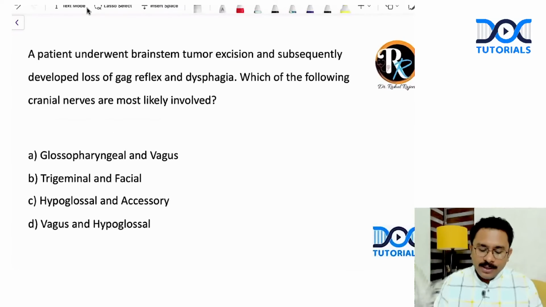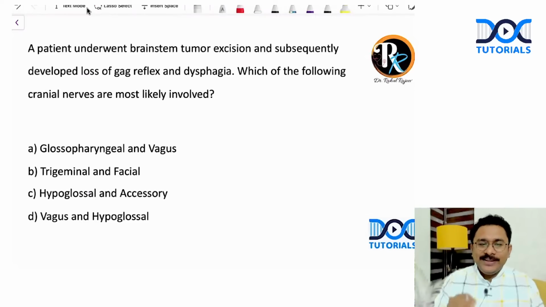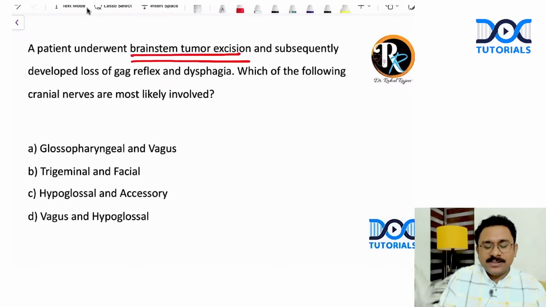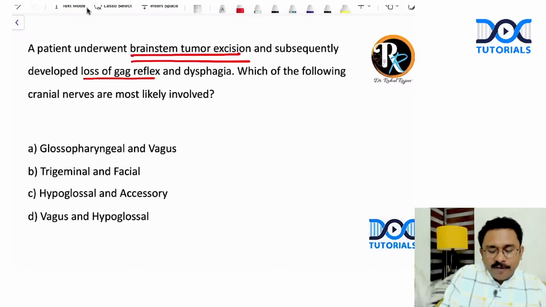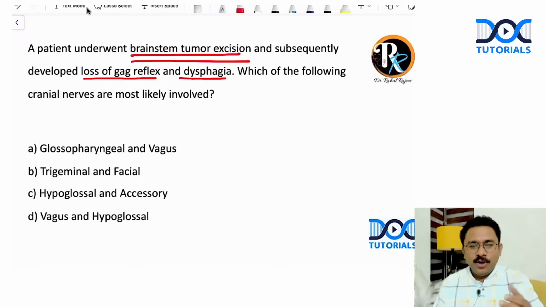Okay. Next question. A patient underwent a brainstem tumor excision and subsequently developed loss of gag reflex and dysphagia. Which of the following cranial nerves are most likely involved? Okay, so there is some sort of a brain tumor in this patient and he has undergone excision. So post that excision, he has developed loss of gag reflex and dysphagia. So something has happened during the tumor excision that has resulted in this.